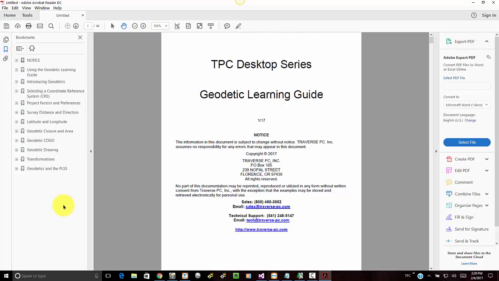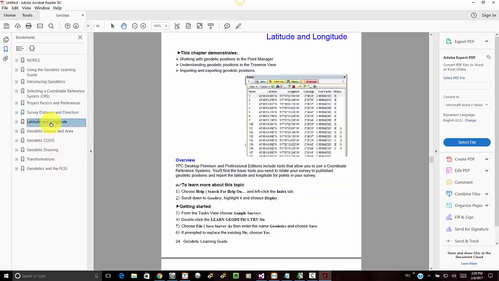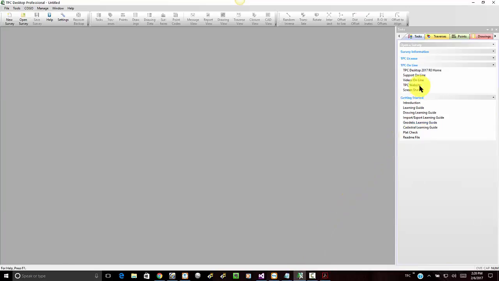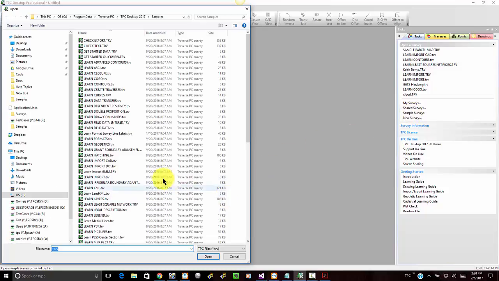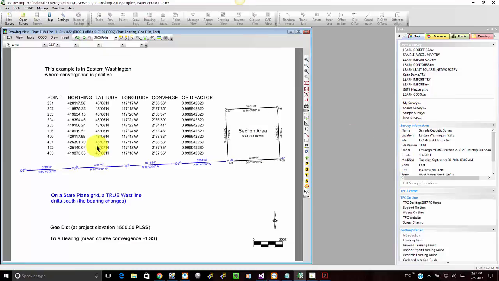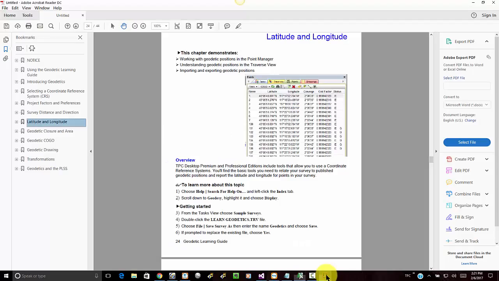So if I want to learn about using latitude and longitude in Traverse PC, just open up that chapter. Now this learning guide will have steps. So for instance, I'm invited as I get started to open a Learn Geodetics file that's provided with Traverse PC. And if I click back on Traverse PC and go to Open Survey, I can click on Sample Surveys, and I'll be able to find that Learn Geodetics.